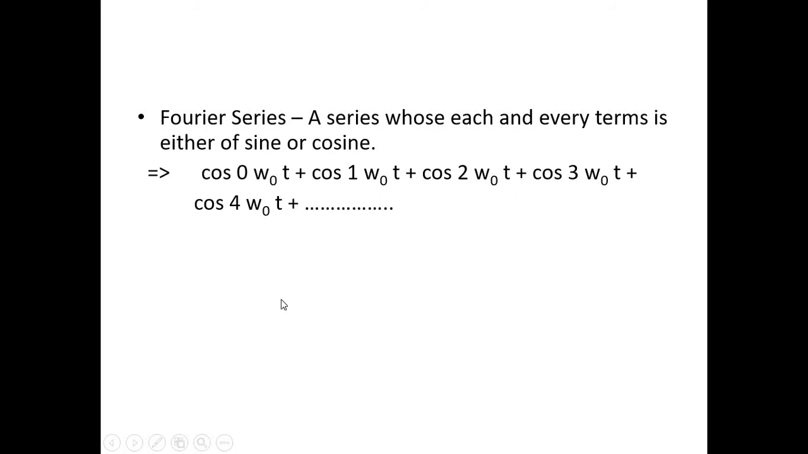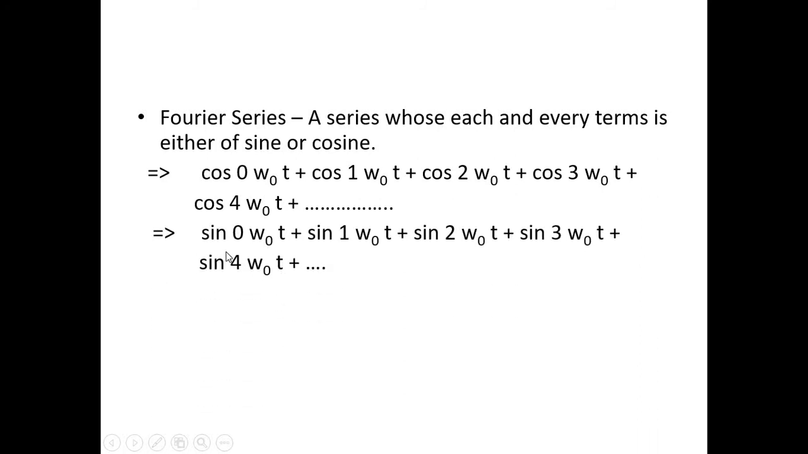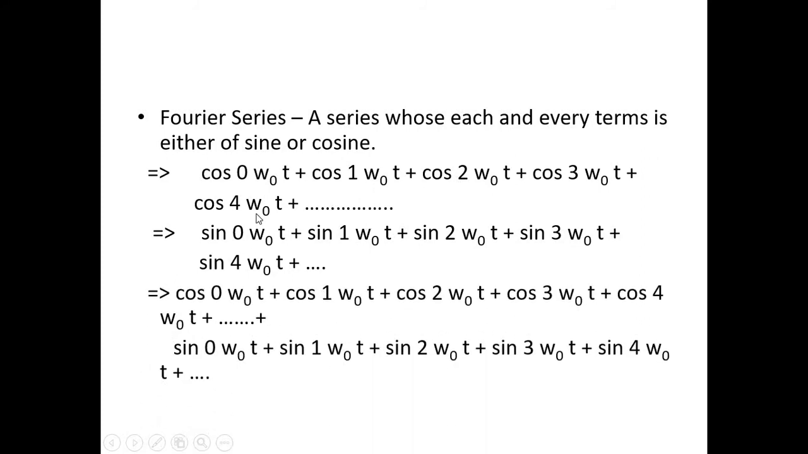In terms of sine, we represent a Fourier series as sin 0 omega naught t plus sin 1 omega naught t plus sin 2 omega naught t plus sin 3 omega naught t, and similarly this sequence also goes up to infinity. But if we take the combination of both sine and cosine, then how can we represent it? We just add the two series.